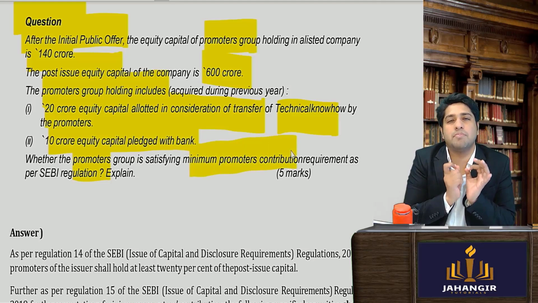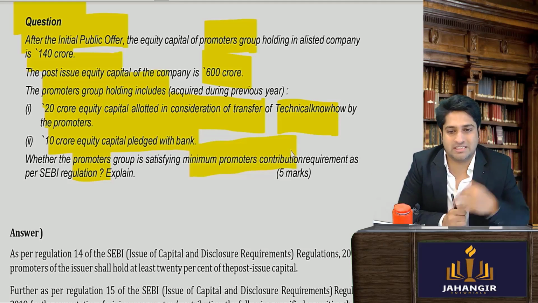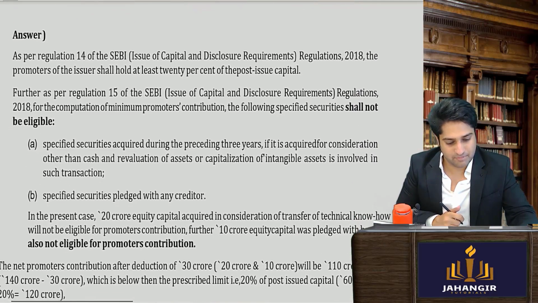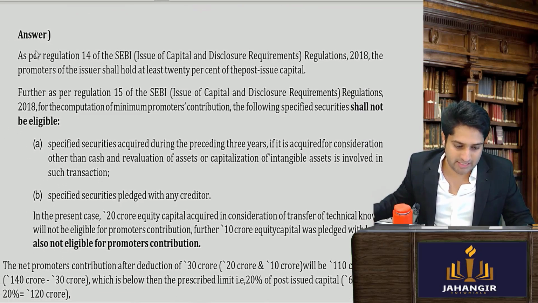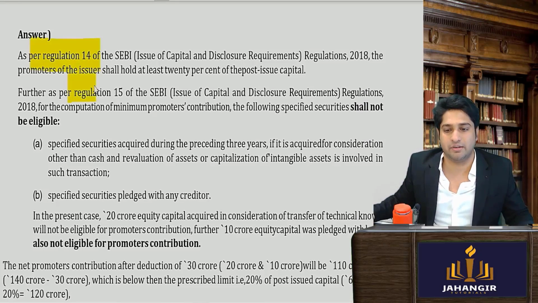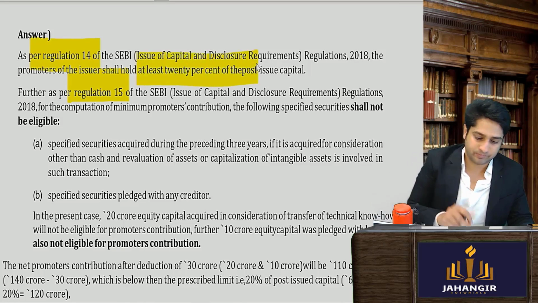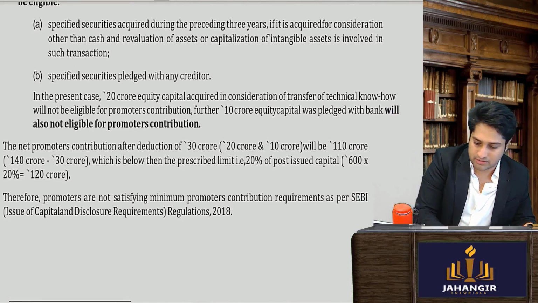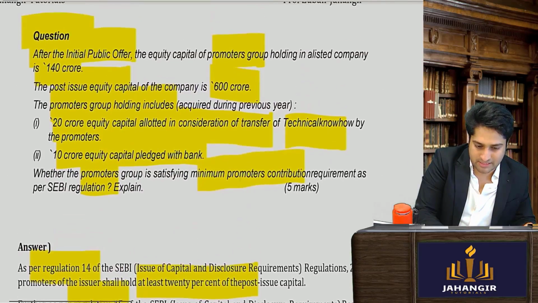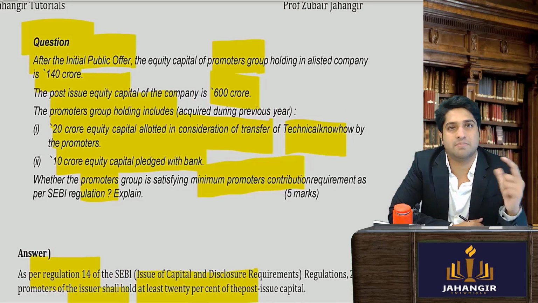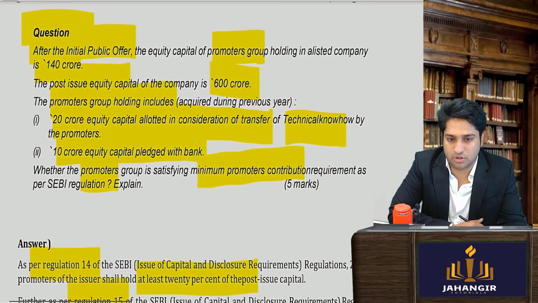Can you tell me what is the minimum promoter contribution percentage? At least 20. Perfect. So if you see, as per regulation number 14 and regulation number 15, the minimum promoter contribution is at least 20%. Now इसका तुम 20% निकालो, ओके. 20% निकालना पड़ेगा, is the minimum promoter contribution.